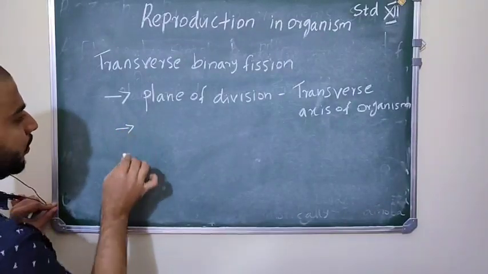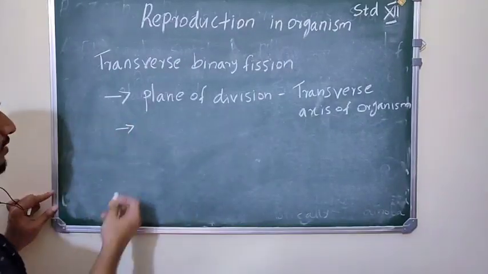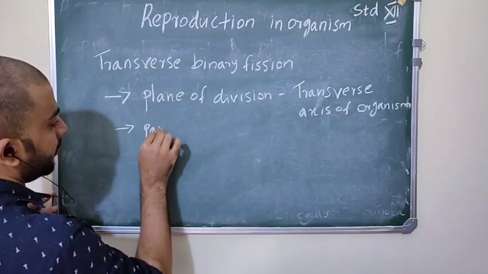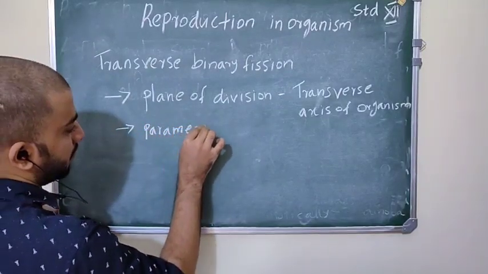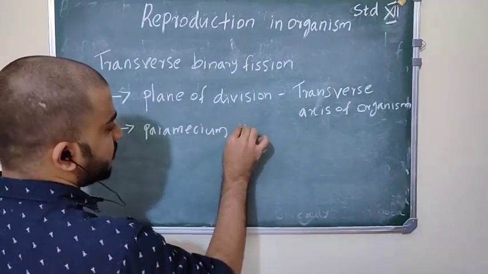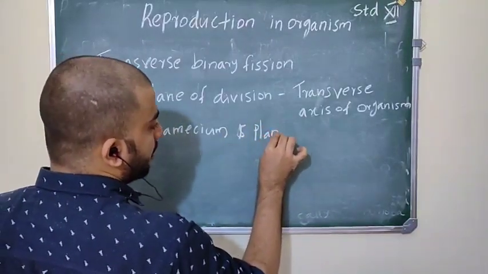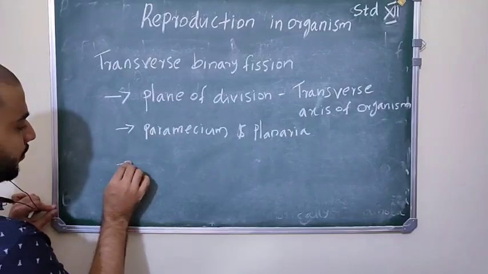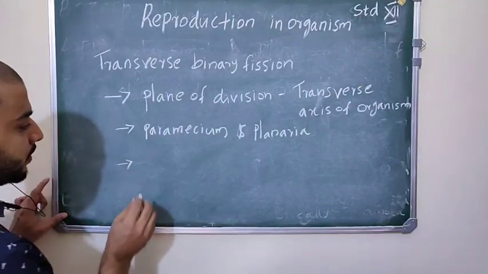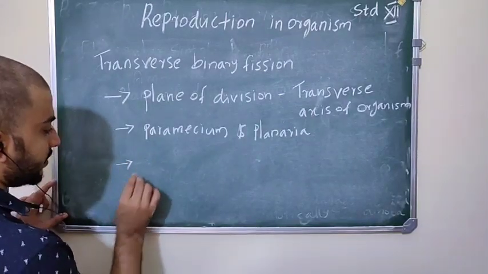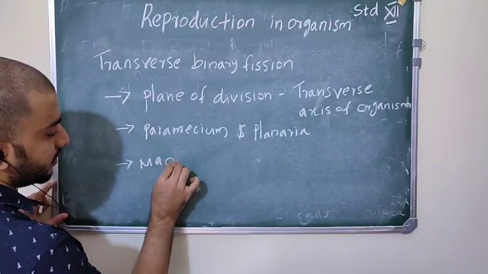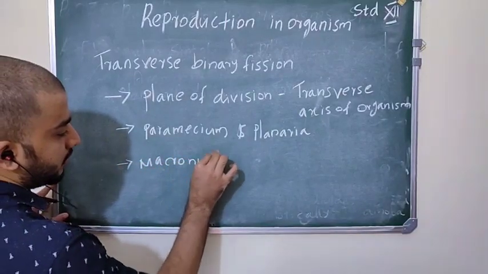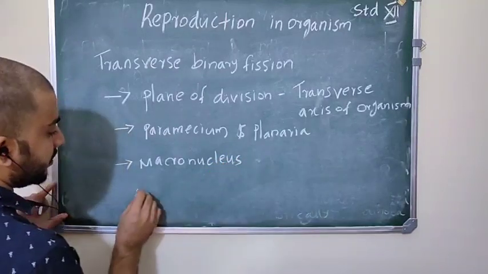We already discussed the examples: paramecium and planaria. Here you have to note that paramecium has two types of nucleus: macronucleus and micronucleus.